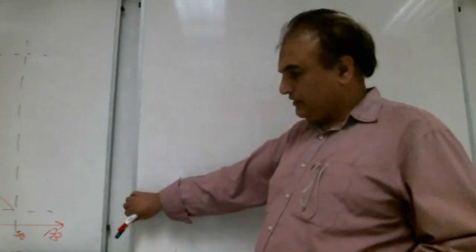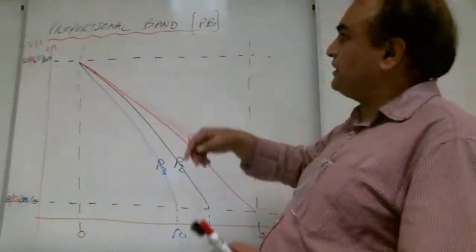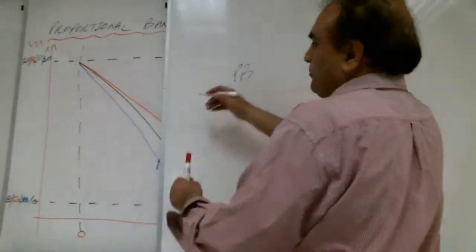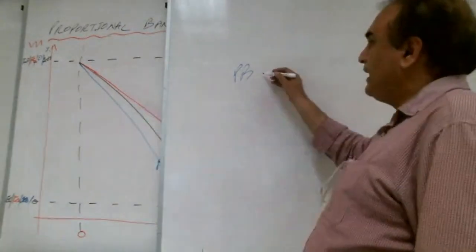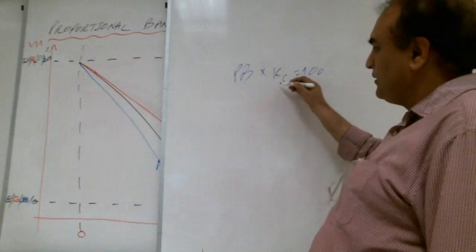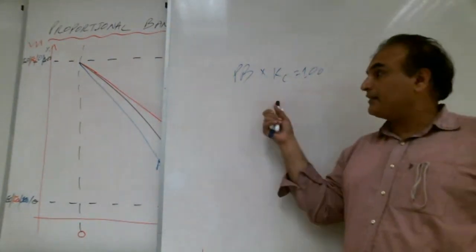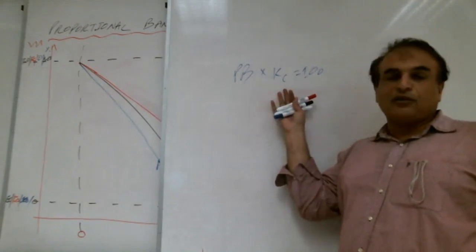Controller gain is the gain in the controller. PB is the proportional band, that's what we define here. This is the proportional band, mechanical limits. And KC is the gain of the controller. That is electrical gain, because the controller is 99.99% electrical, right? So that is coming from the controller.